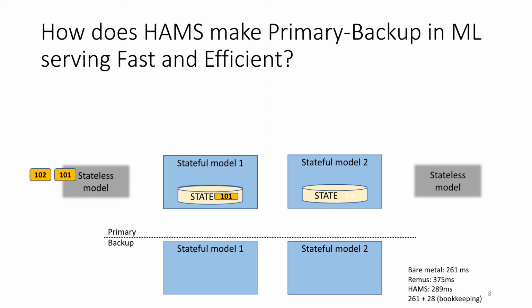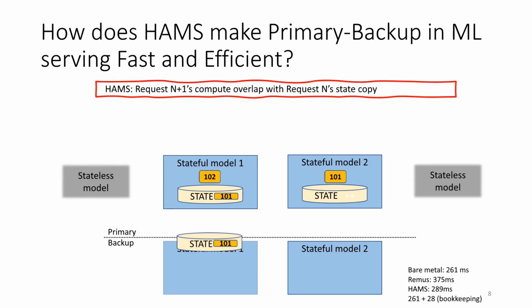We will show how the basic protocol of HAMS works. Here is the same service graph as the previous object detection example. When request 101 is processed by model 1's primary, the request output is directly released to the downstream model 2, and simultaneously we start transferring state 101 to the backup. Meanwhile, since requests follow a compute then update manner, the compute stage of request 102 can directly start because it will not modify the state.